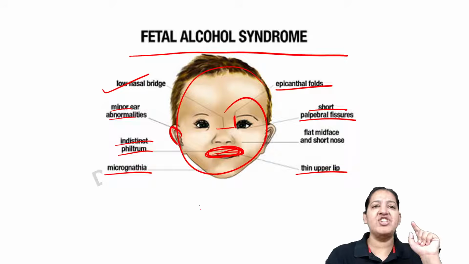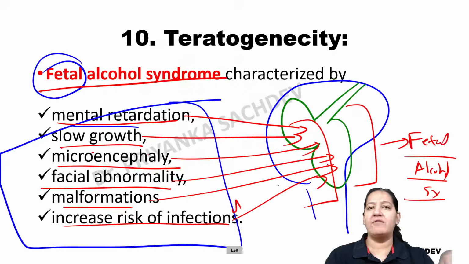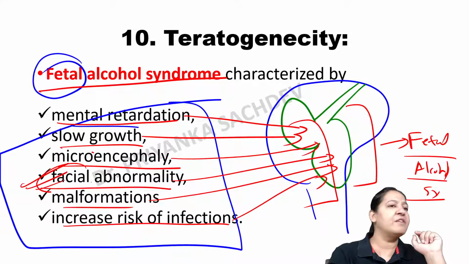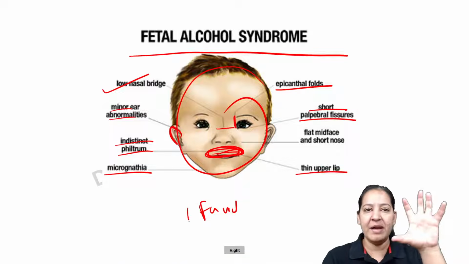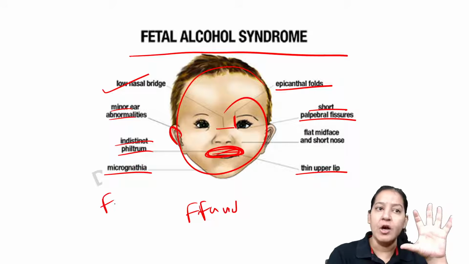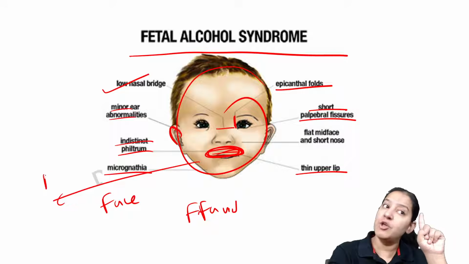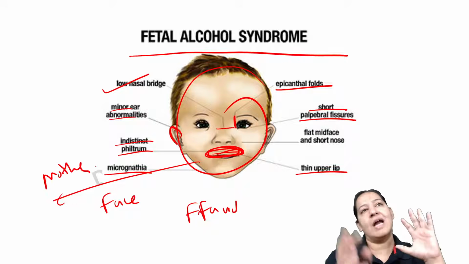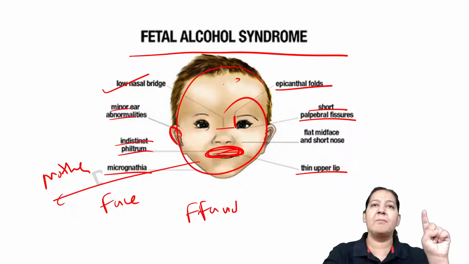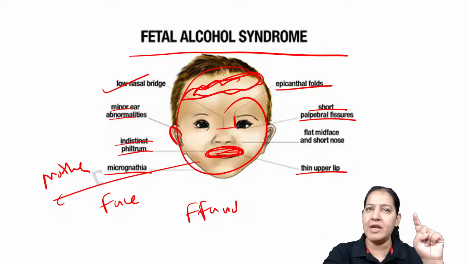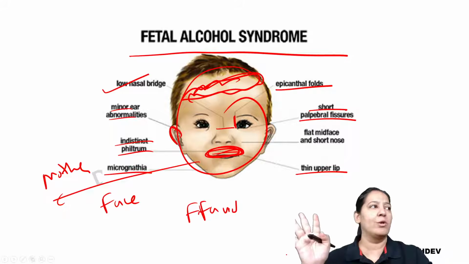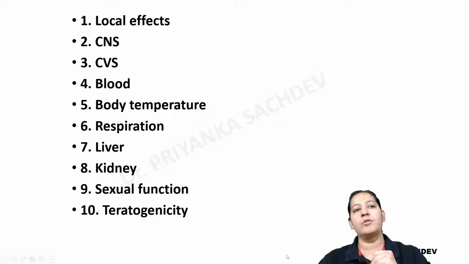So these are the facial abnormalities. This is a typical face of a child whose mother consumed alcohol during pregnancy. So that is fetal alcohol syndrome. Along with it, the brain inside the child is very small. It is not developed and the growth of the child is very slow. So this is fetal alcohol syndrome. Give me a thumbs up.